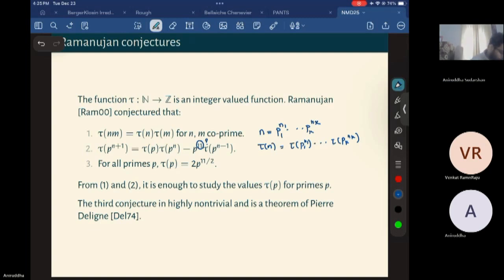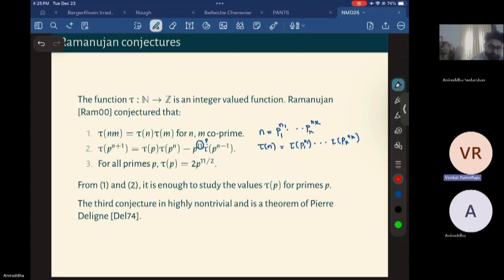But this equation just gives you a recurrence relation between the values of tau(p), tau(p squared), tau(p cubed), and so on. So you only need to know tau(p) for every prime. So this is a very special arithmetic function.